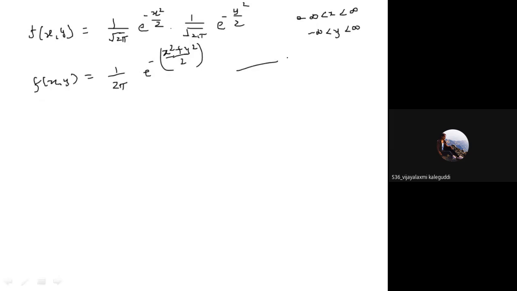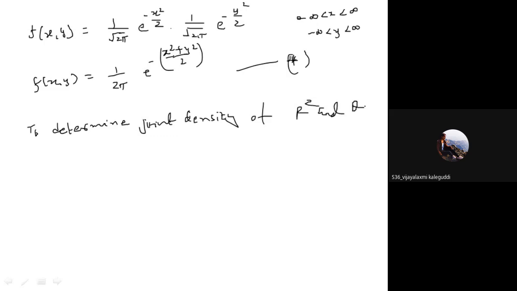Now, what will happen? To determine the joint density of r square and theta, so we call it f of r square theta. We call r square, let us say d, just for the sake of writing.